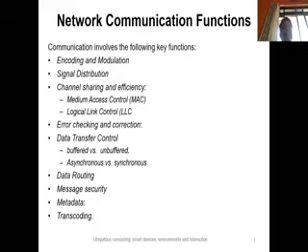So communication involves functions such as encoding of signal and modulation of signal. When the signal strength becomes weak, we need to modulate that signal. We have to distribute the signal. The channels at the base stations in a communication network need to be shared. We have to ensure that the sharing is done in an efficient way.